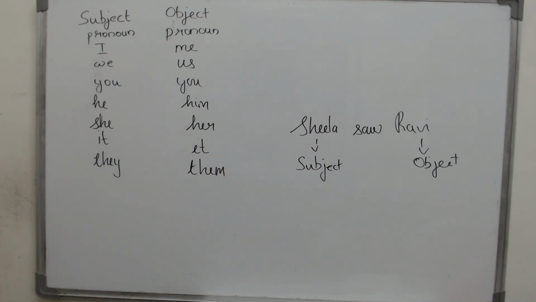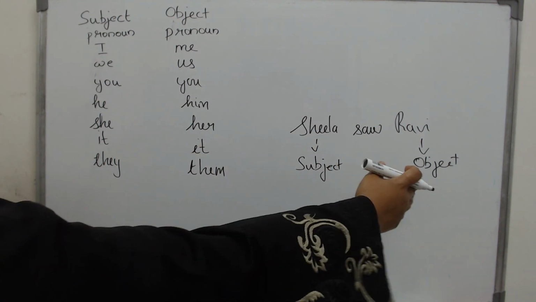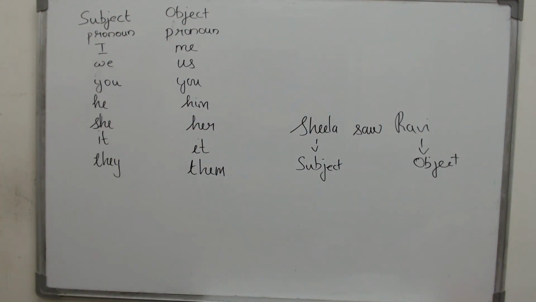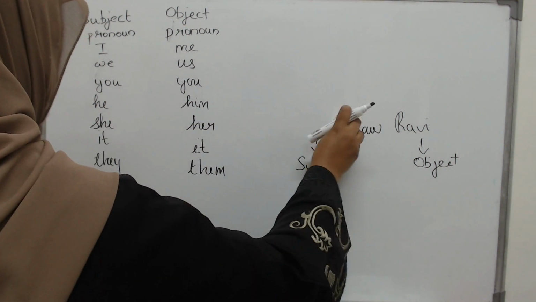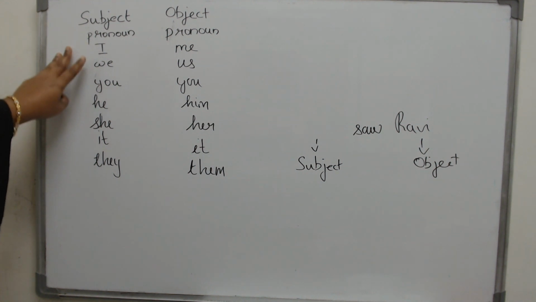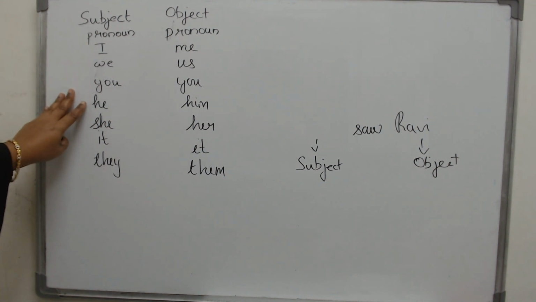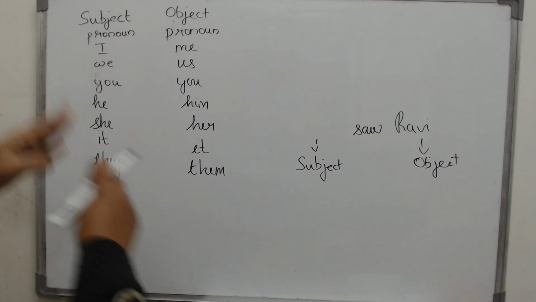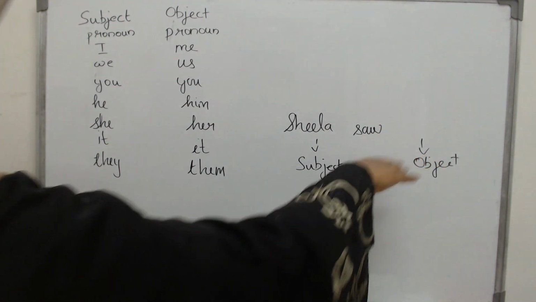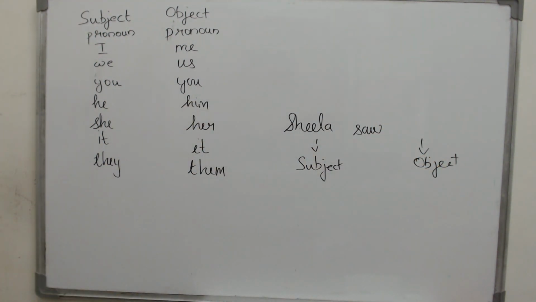It is a very simple sentence. You have a subject, you have an object, and you have a verb. You have a work being done. What if instead of the subject we start putting the pronouns, the personal pronouns one by one? Then what will you have? I saw Ravi, we saw Ravi, you saw Ravi, he, she, it, they, all of them saw Ravi. Now we will put back Sheila in her place. What if we remove Ravi and instead in his place we put all the personal pronouns one by one?